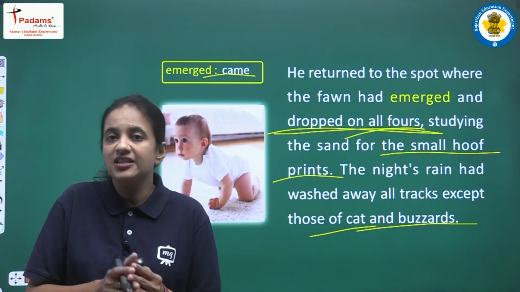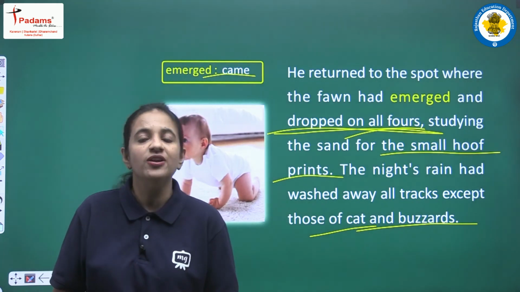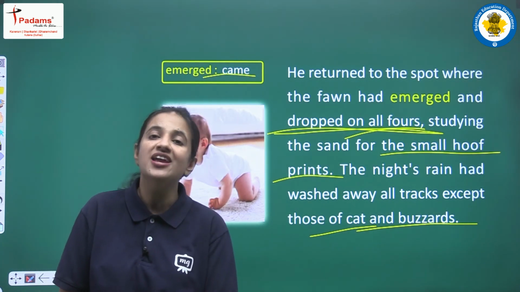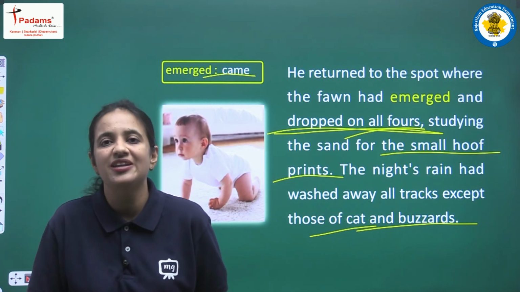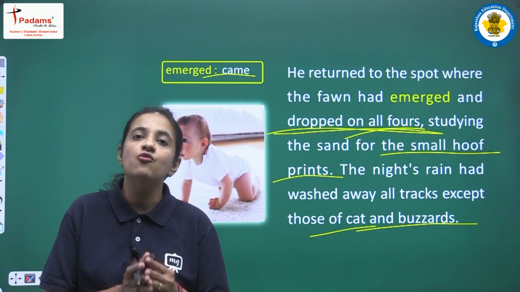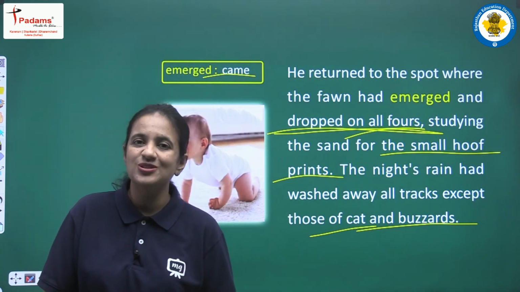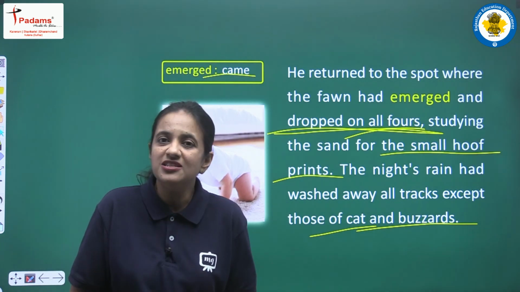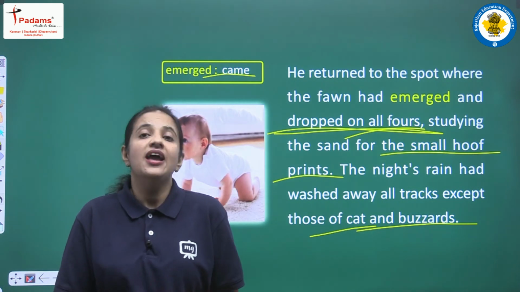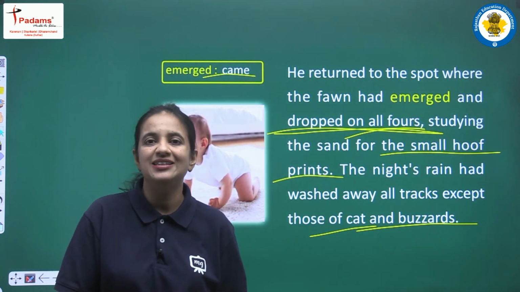Finally when he was sitting on the sand just to have some hoof prints of that fawn, again he was unable to find any. Why? Because yesterday night it was raining, and because of the rain water, everything just washed away. So yes, one more time he failed, and still he was having no sign of that fawn. But yes, Geordie, he is very much desperate, he is very much eager, and he actually wanted to find the fawn.